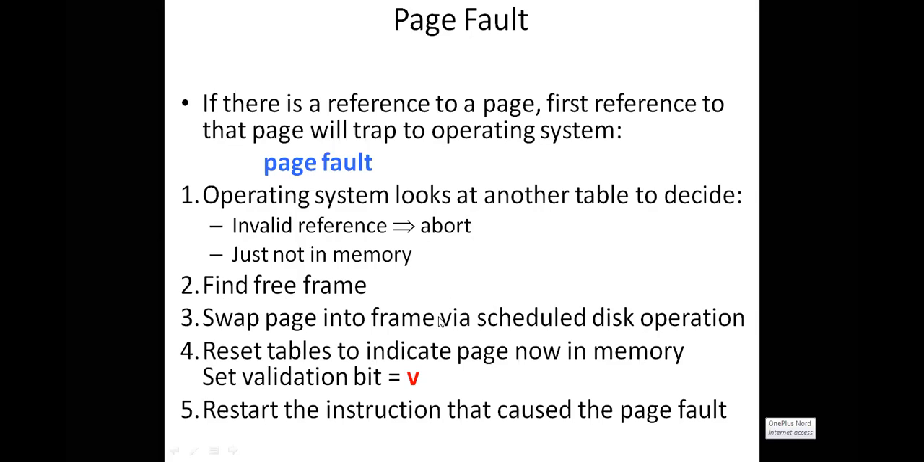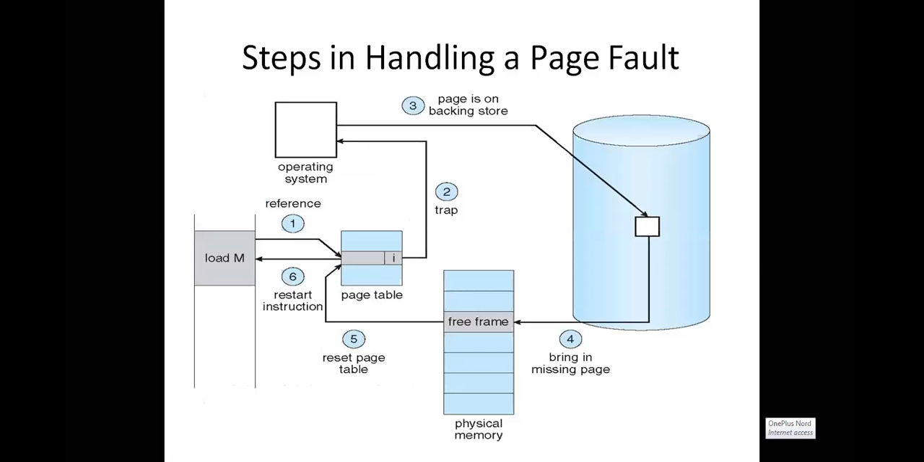So initially you need to understand up to this point. Swap the page into the frame and then you need to reset the page table. That means you need to change the I to V, invalid to valid. Why? Because you are swapping the page from secondary memory to a main memory frame, right? Now the page is available in the main memory frame. If the page is available in the main memory frame, it is a valid page, so valid bit. And then you need to restart the instruction that caused the page fault. What is a page fault? Page fault means that the page is not in the main memory frame. Now the page is in the main memory. That is the thing.